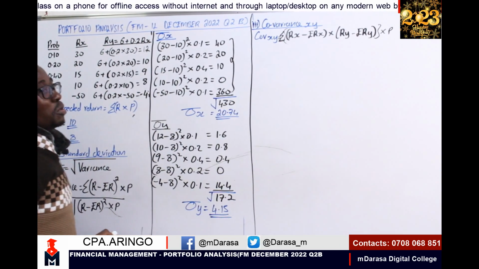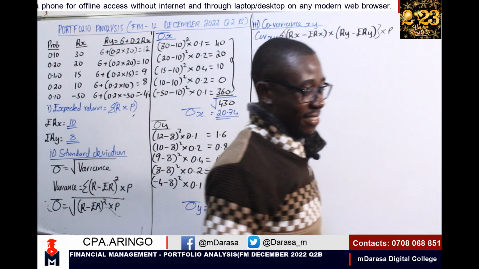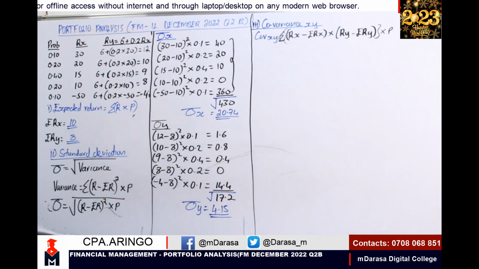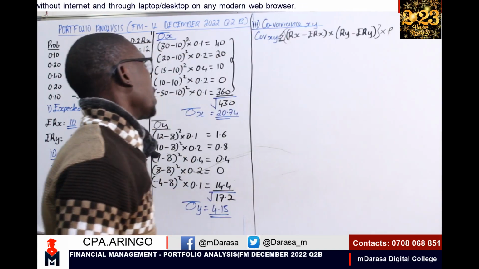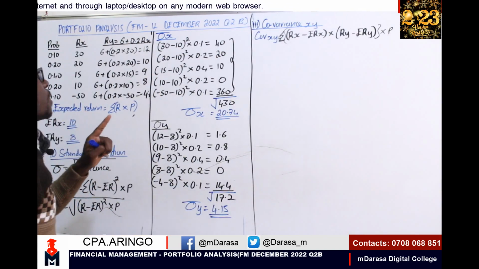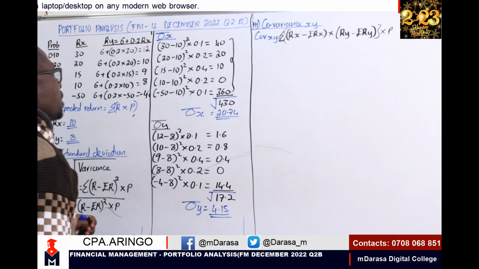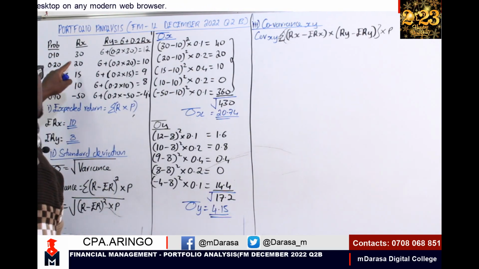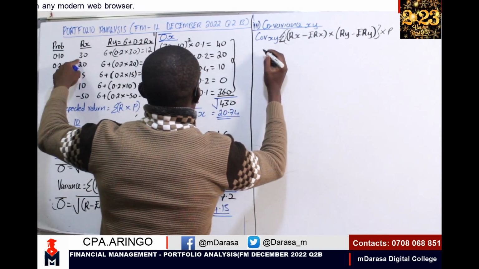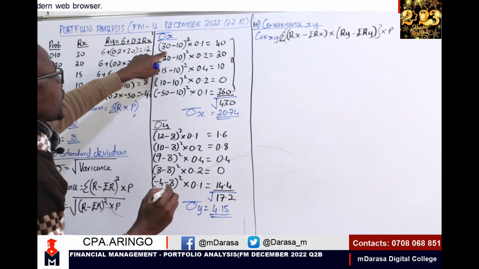It will be more enjoyable if you do it practically, right? So how are we going to go about it here? Look at this case and concentrate very well. I'm having two securities. We start with the first line, return of security X, which was 30. We had already determined that here.